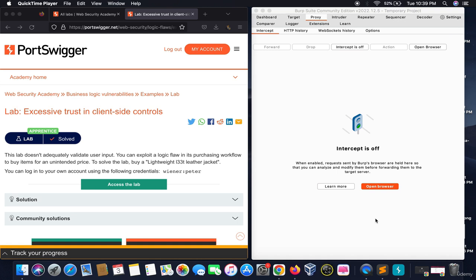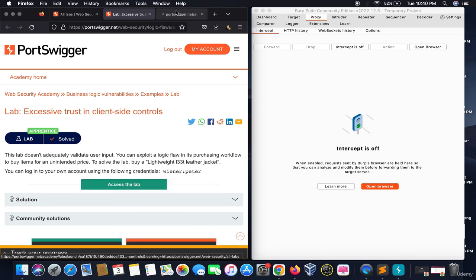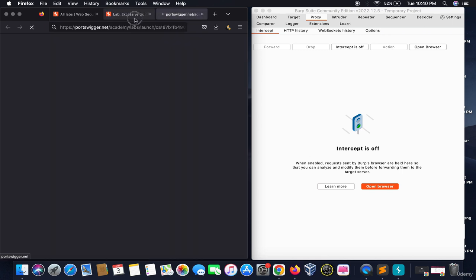Hello everyone, this is a lab where we will exploit business logic vulnerabilities. So let's take a look at this lab. It says the lab doesn't adequately validate user input. You can exploit a logic flaw in its purchasing workflow to buy items for an unintended price. To solve the lab, buy a Lightweight "l33t" Leather Jacket. Okay, we have a basic understanding of how we will need to approach this target. We will access the lab.